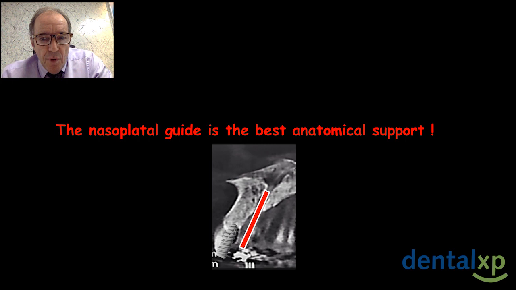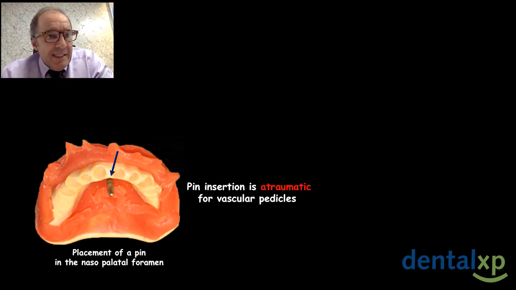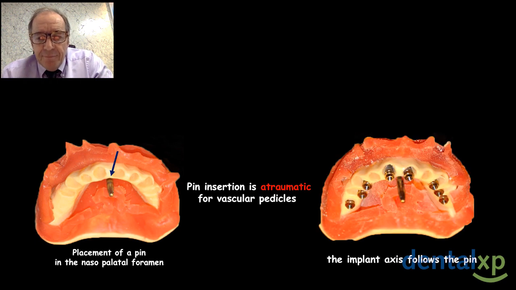Another example where I place my implant by following this guide. The placement of the pin in the canal is completely atraumatic, and then I follow the pin to place my implant. And we are perfectly able to obtain this implant placement.